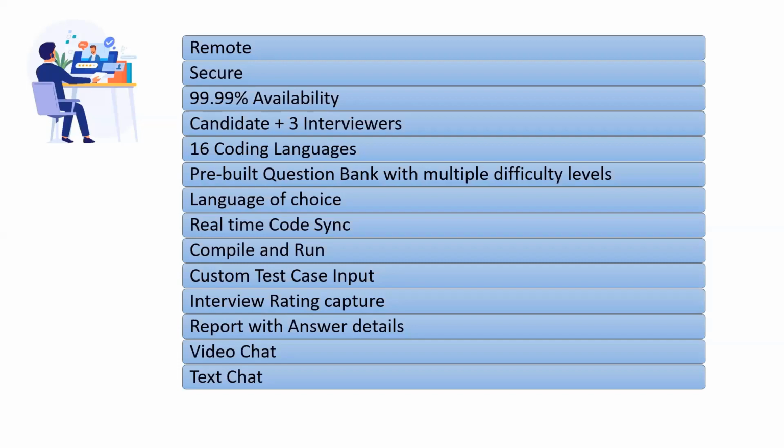Whatever the candidate types is visible real-time to all the different interviewers that are part of that panel. We have an option of compile and run, so it doesn't stay with the candidate writing the code. We also have support to compile and run the code that the candidate has written, with multiple default test cases that can be run during that particular compilation. We also have support for custom test case input. So for example, there are different test cases that are already pre-built into the system. But what if an interviewer wants to ensure that a particular specific boundary condition is also checked? That is also a possibility in the platform.